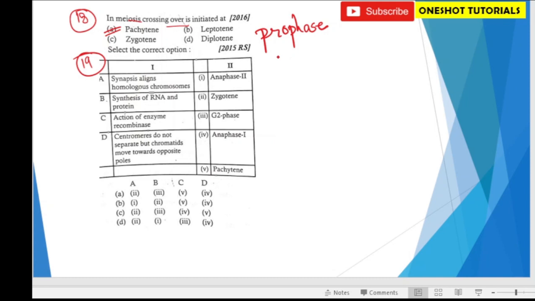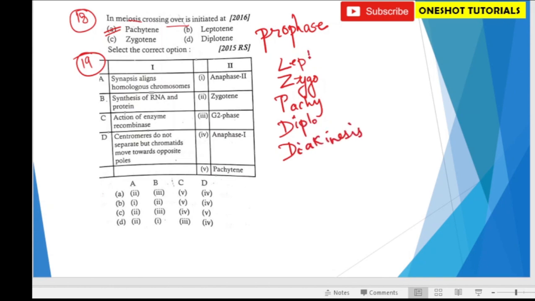We'll know the whole sequence: leptotene, zygotene, pachytene, diplotene, and lastly diakinesis. So the correct option is pachytene.